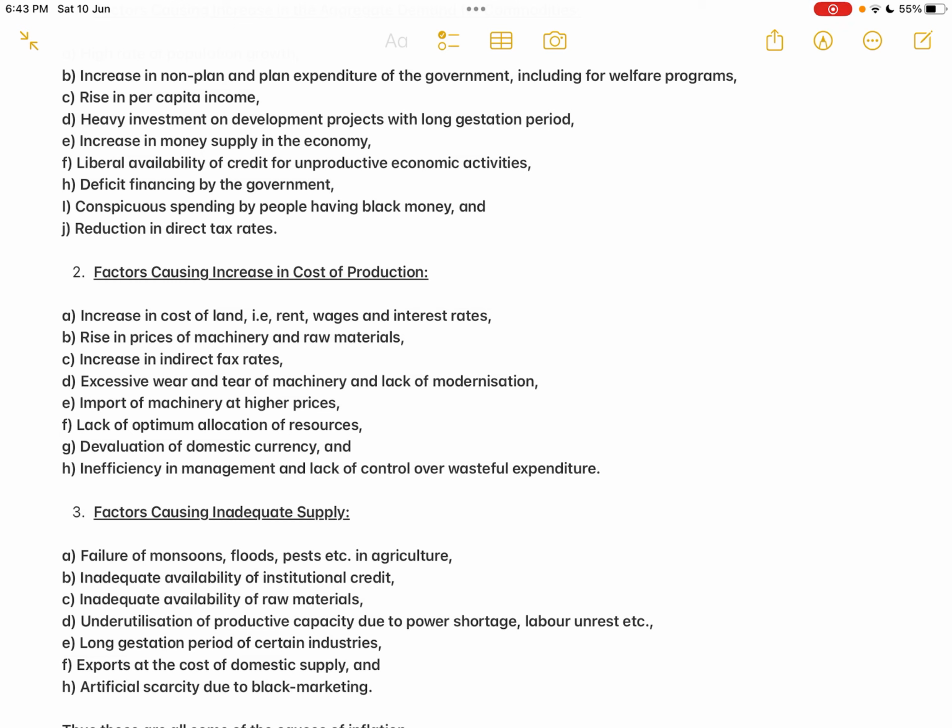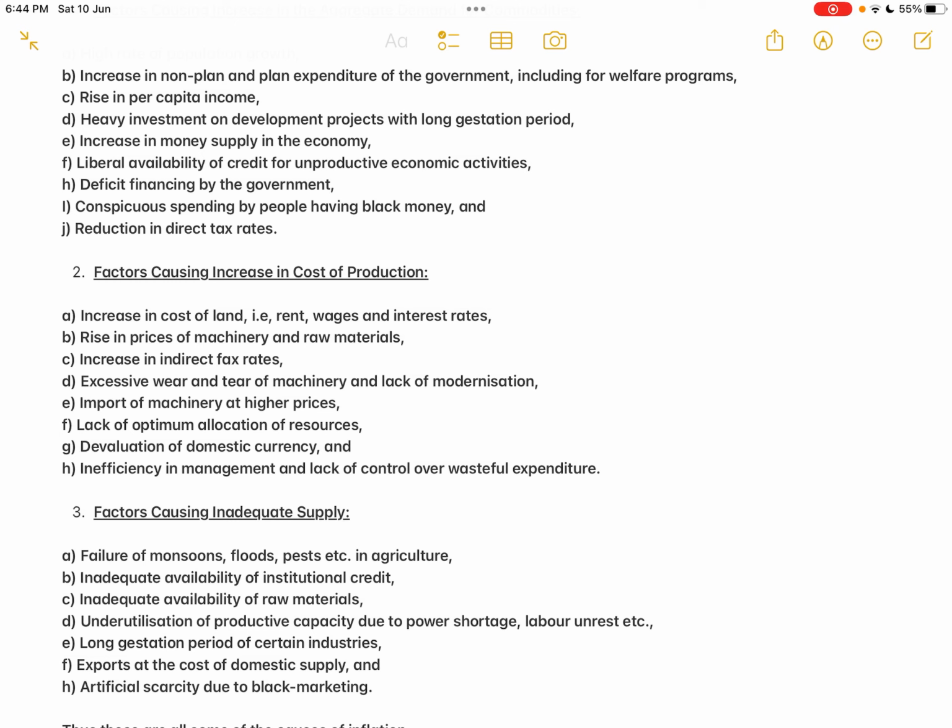Then excessive wear and tear of machinery and lack of modernization. Excessive wear and tear of machinery because of old and outdated machinery. If the producers are using efficient machinery, the latest technology, then the wastages will reduce, the cost of production will reduce, the output will be more. But if the producers are using old and outdated machinery, because of the depreciation of the machinery, the cost of production will increase but the output will be less.